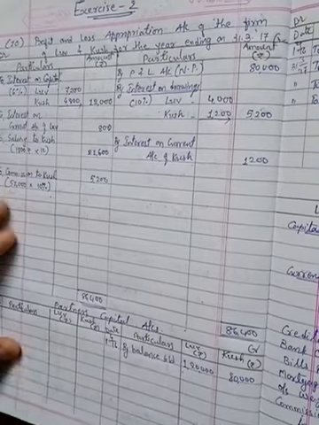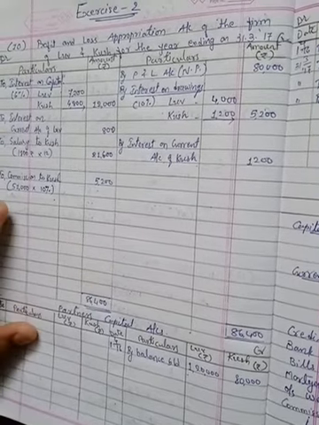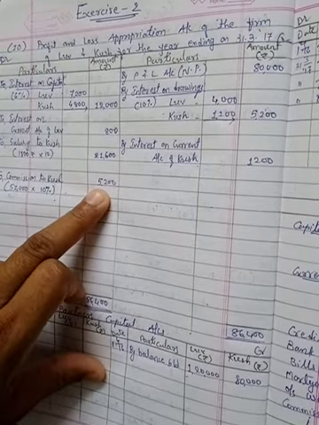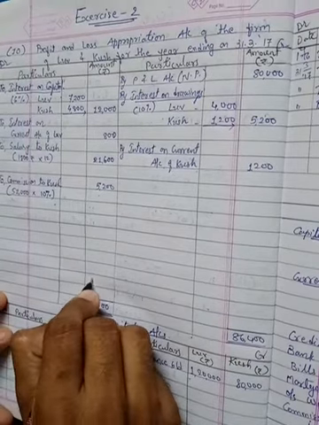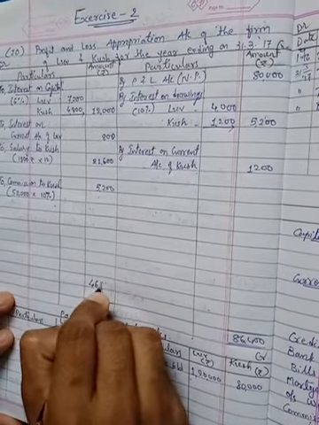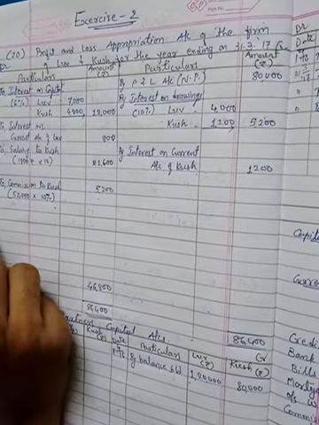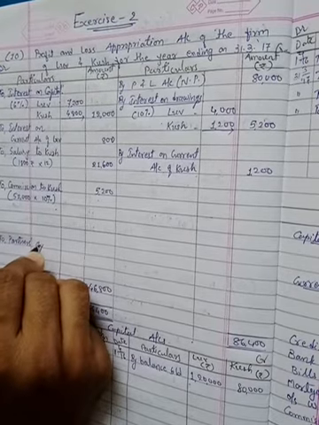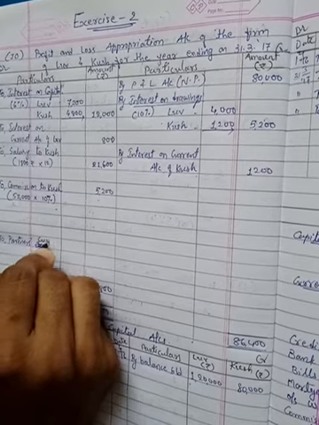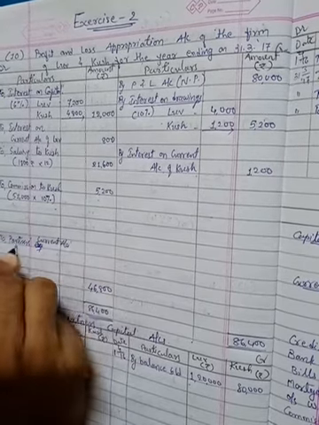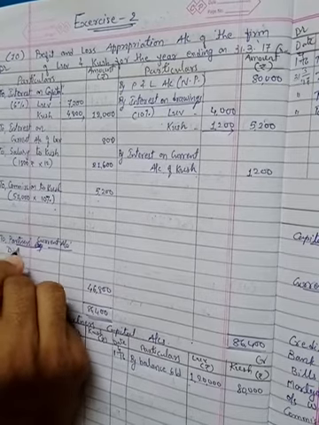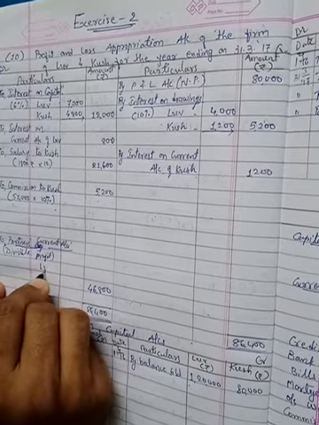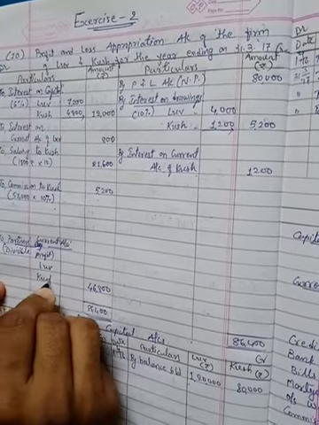Now what is the divisible profit? The last profit we have seen over here, we have recorded 52,000, but before recording this, 5,200 commission will be deducted. So the remaining profit is our divisible profit, that is 46,800. We can write over here "to partners' current accounts", not capital account, to partners' current accounts. This is what we have to keep in mind. It is a divisible profit, and it is transferred to the current account of Love and Kush.